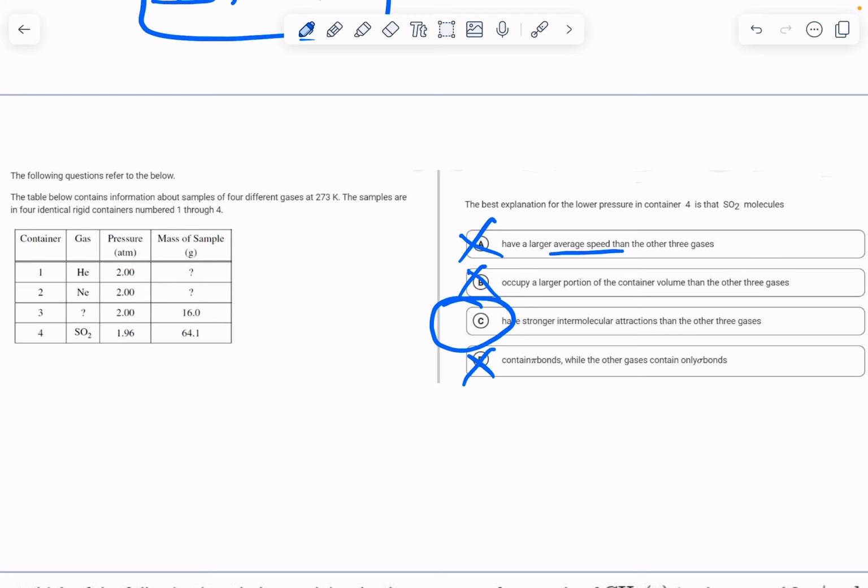Remember, when it comes to deviating from ideal, it is due to IMFs. Those attraction forces are what cause the pressures to drop, like we see here. Those attraction forces bring the pressure down.